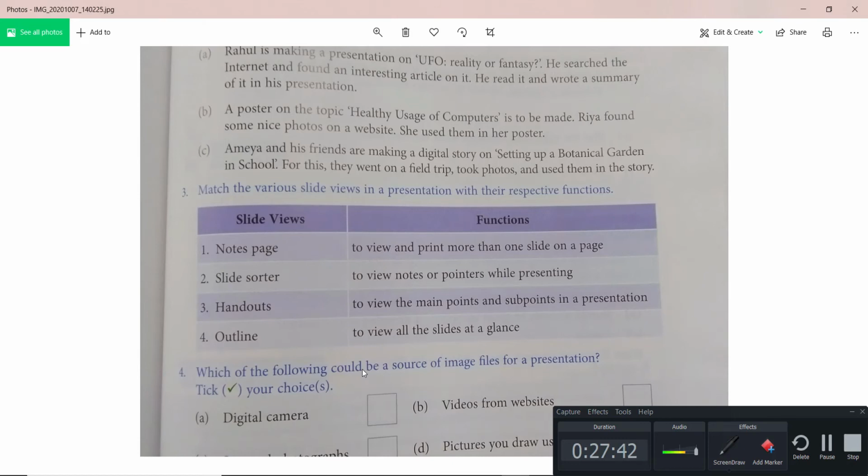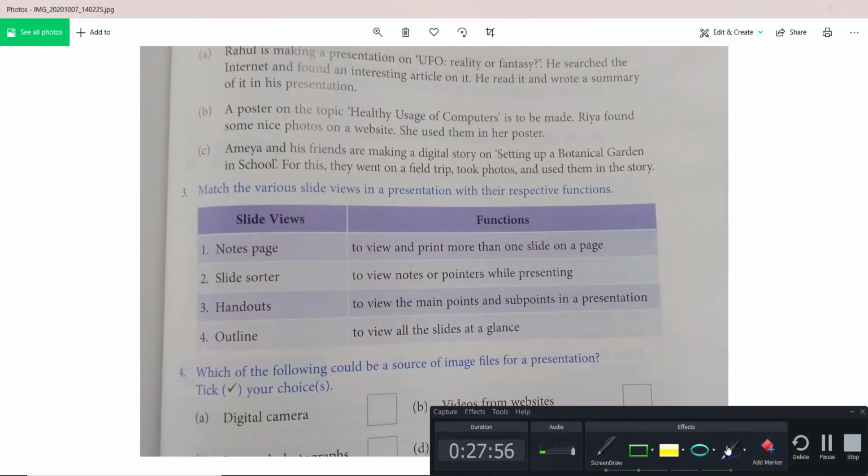Slide sorter allows us to see all the slides at one glance, right? To view and print more than one slide on one page. So notes, Magic Warriors. So here if you want to select the answer, what can be the answer? For slide sorter view. Slide sorter view is this one. Correct? To view all the slides at one glance. Then slide notes, to keep track of what you are going to do for each slide, right?